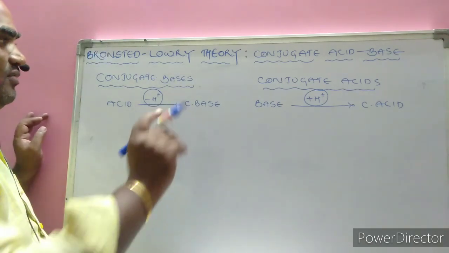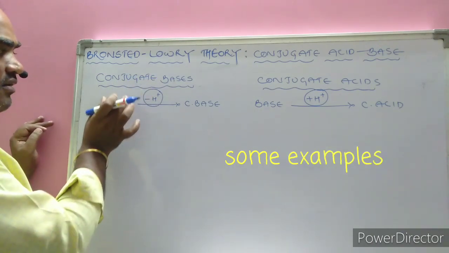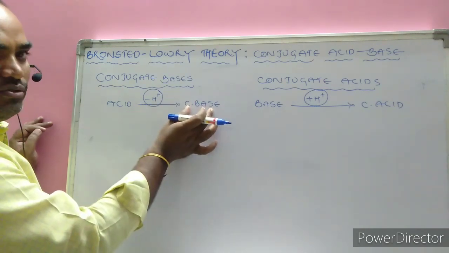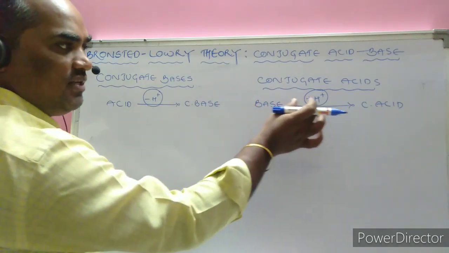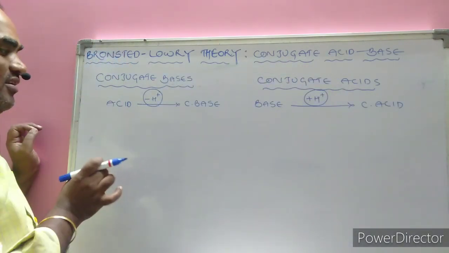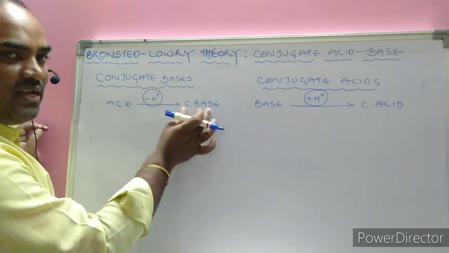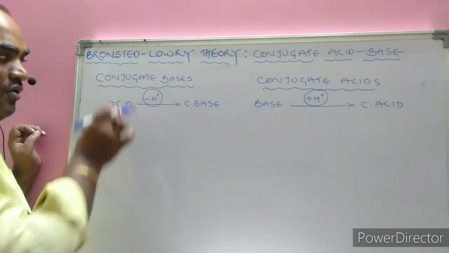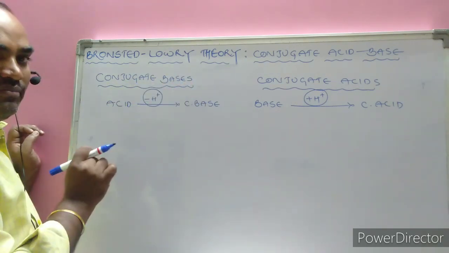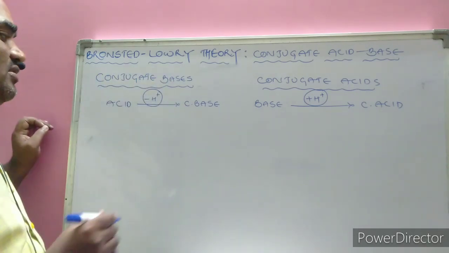Now, examples about the conjugate bases as well as the conjugate acids. We know well the acid, after the removal of the proton, will get a conjugate base. To the base, if the proton is added, we call it the conjugate acid. One more important thing: if the acid is strong, then its conjugate base is weak. If the acid is weak, its conjugate counterpart is strong. It is also an important concept in the salt hydrolysis procedure.